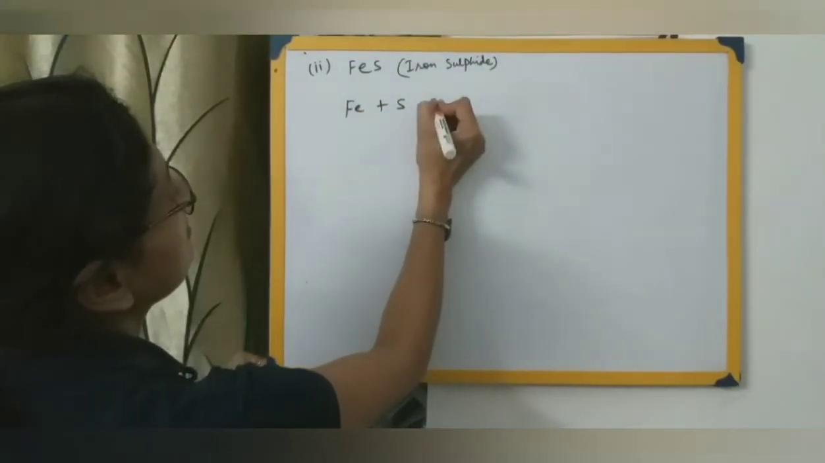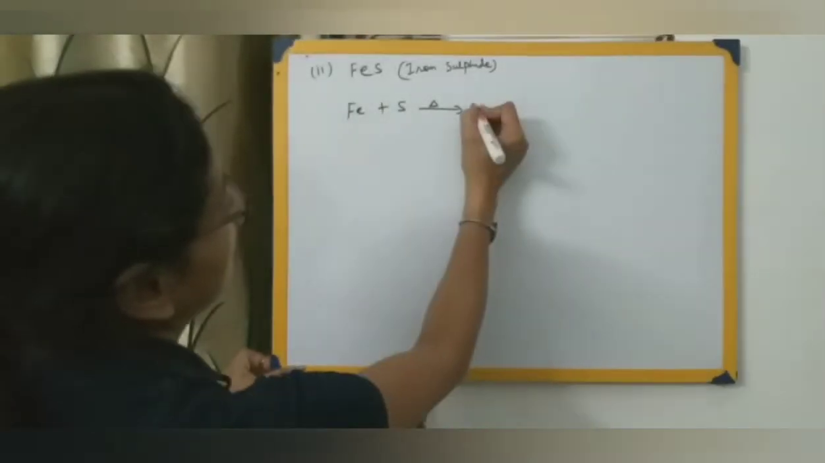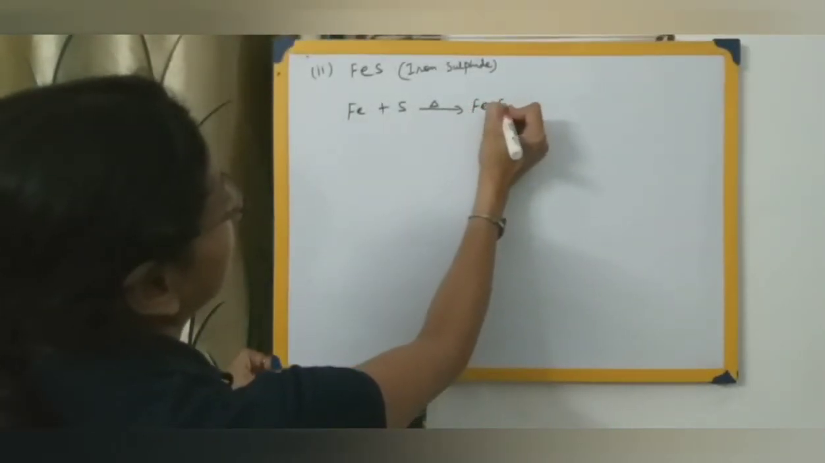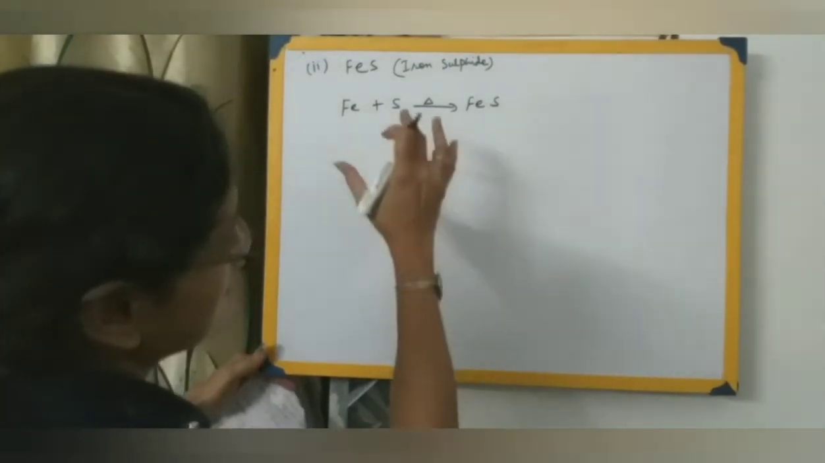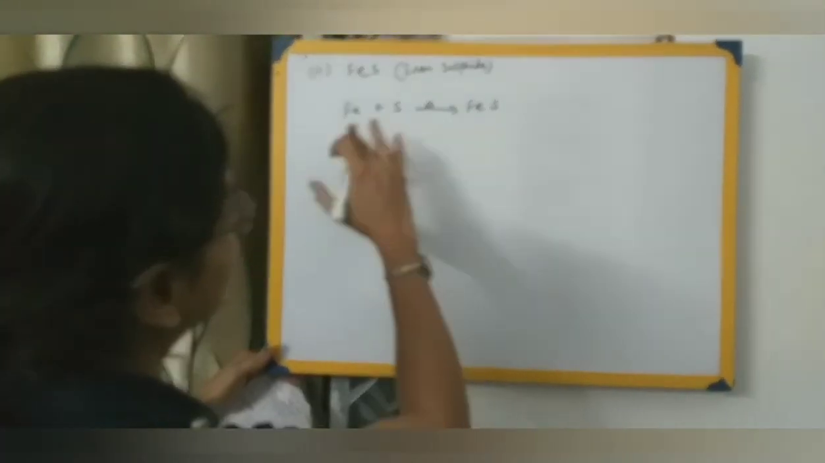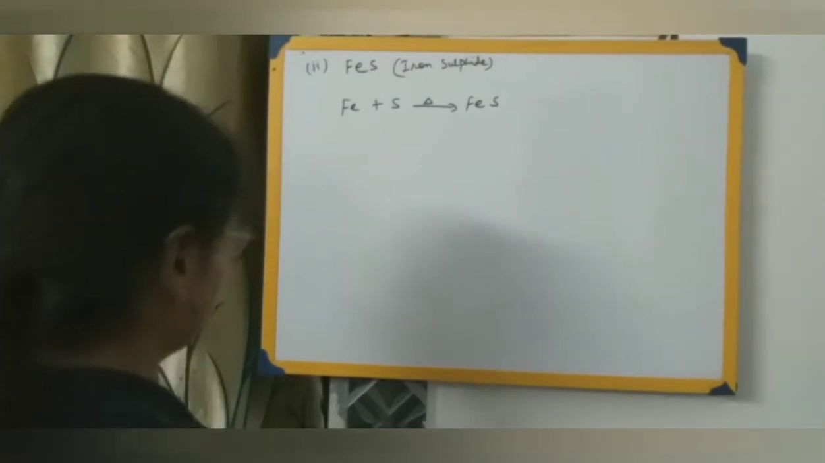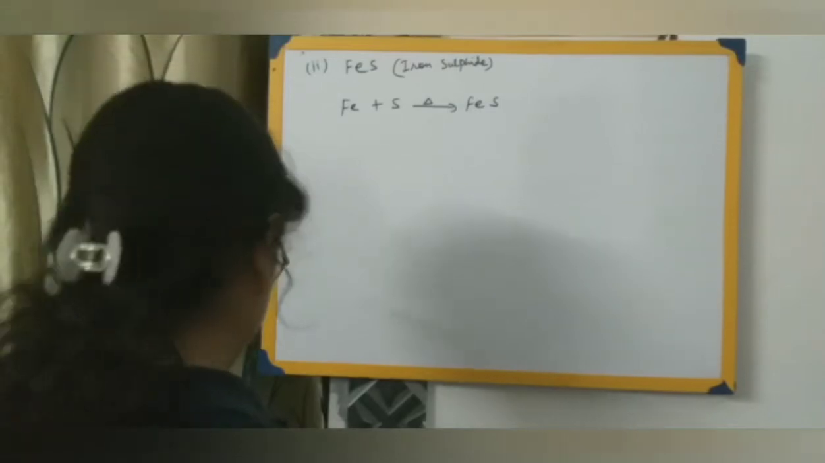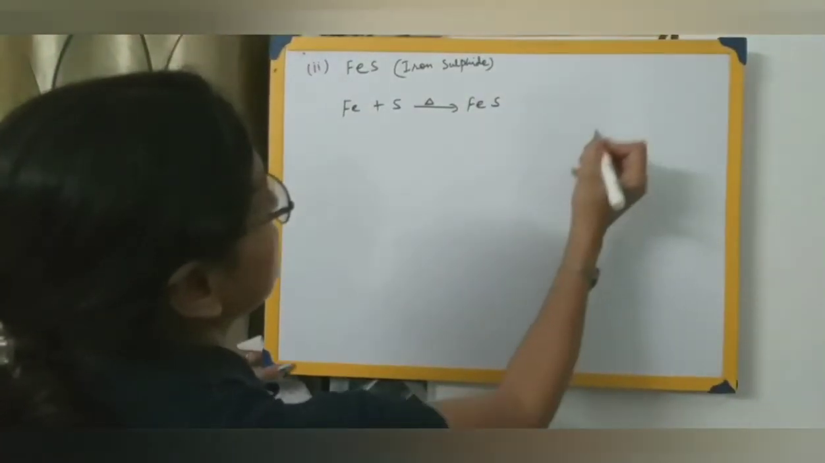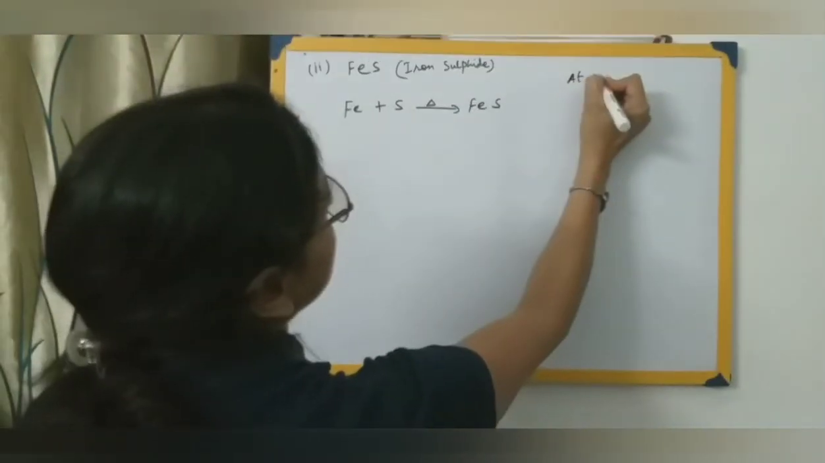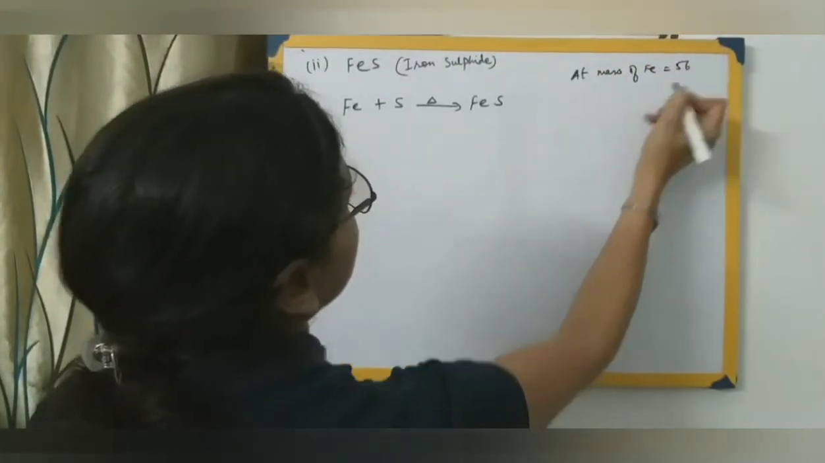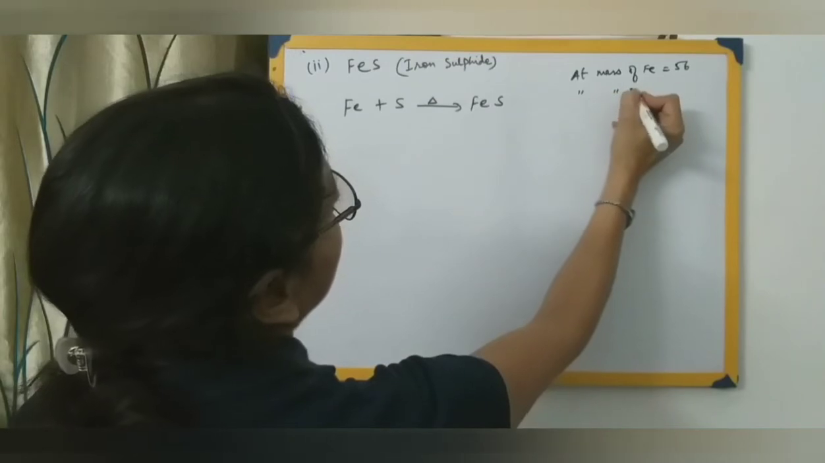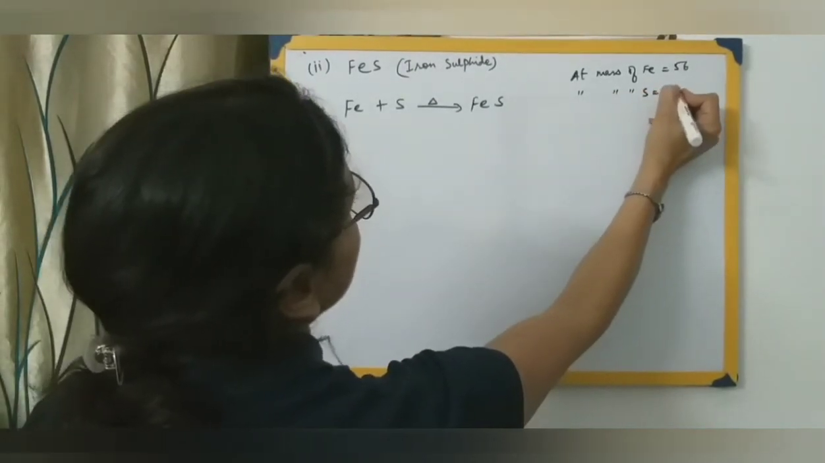when we heat both these elements, then we get iron sulfide. Now what happens then? Let us see that iron and sulfur combine in a fixed ratio by mass, that is 7:4. Now how do they get 7:4? Let me see. Atomic mass of iron is 56. Atomic mass of sulfur is equal to 32.